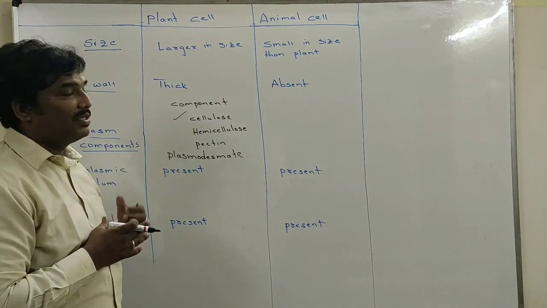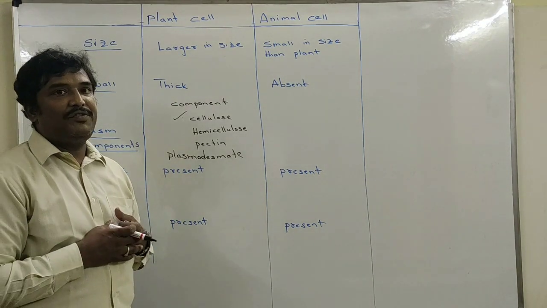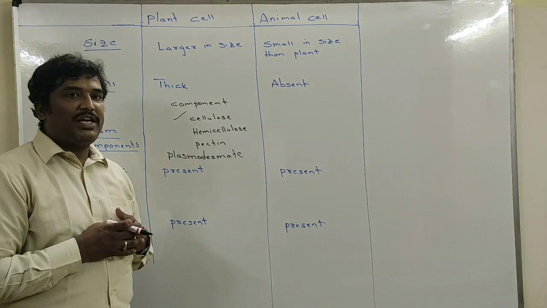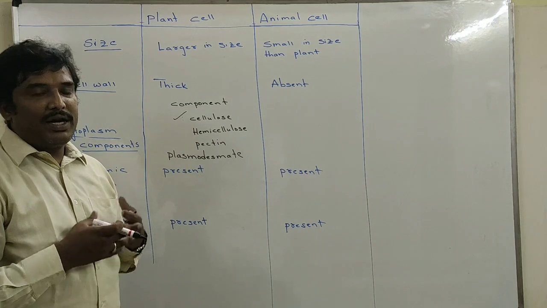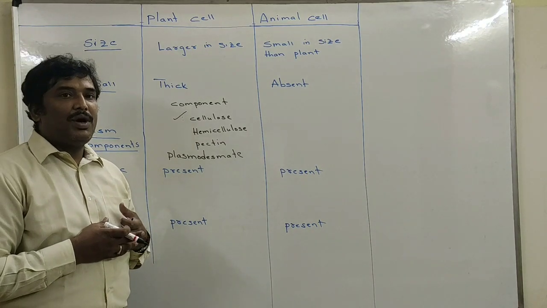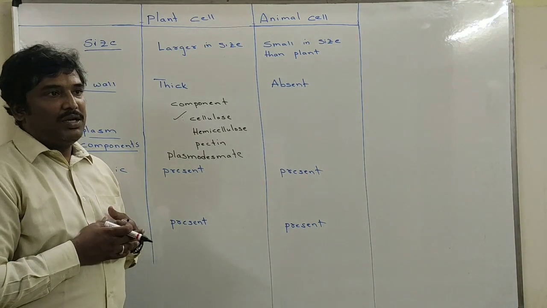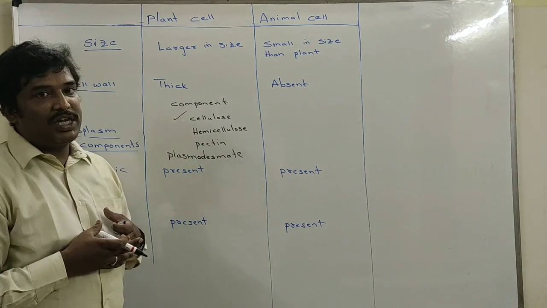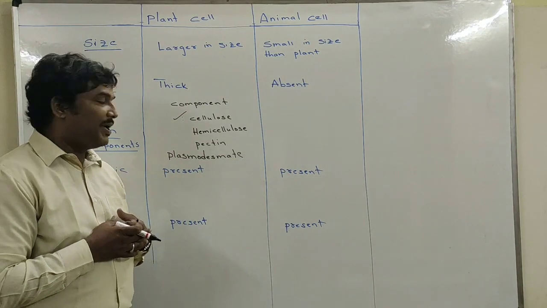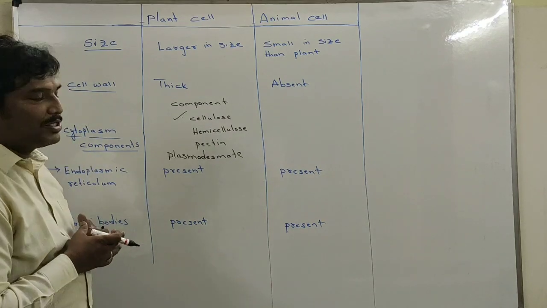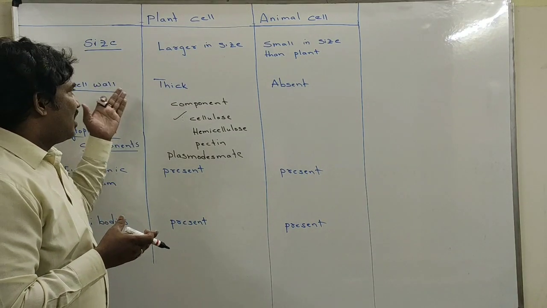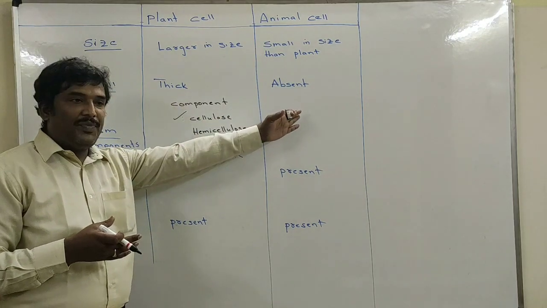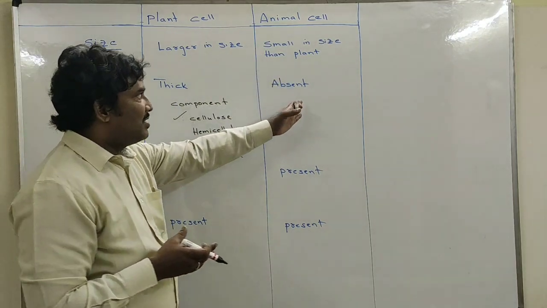I have already discussed that different plant cells have different shapes. Some plant cells are circular, some are oval, some are elongated, some are disc shaped, and some are cigar shaped. Some plant cells have a dumbbell shape, like stomata. Different types of shapes are present. Anyway, in the plant cell the cell wall is present. It is absent in the animal cell.